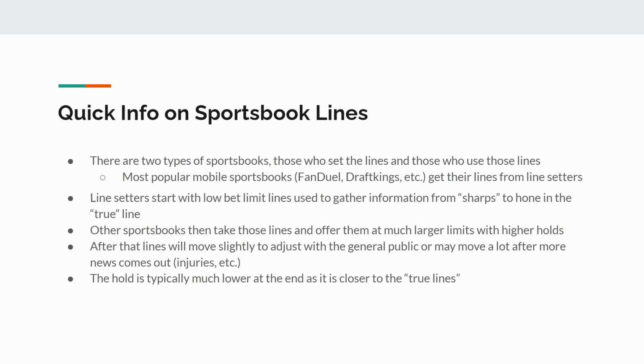And so how the line setters work is they'll open up the game with some line that may not even be close to what is accurate or that is clearly biased in one direction, but they'll set it at a very low limit, say like $100, and all these people will immediately start betting one way, which then the sportsbook knows to adjust the line to compensate for that.